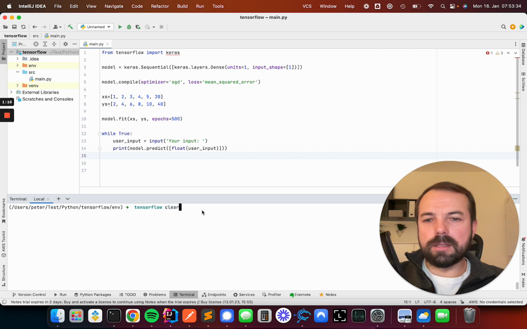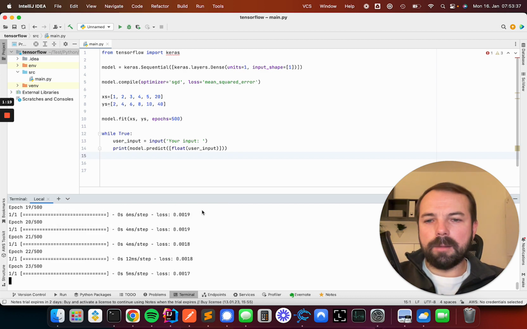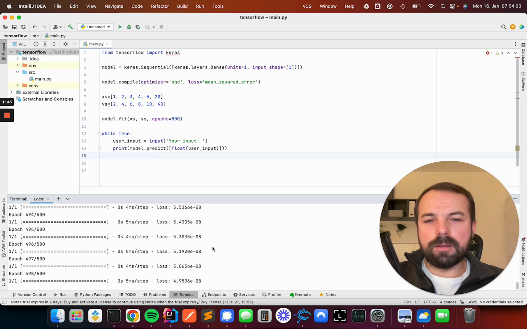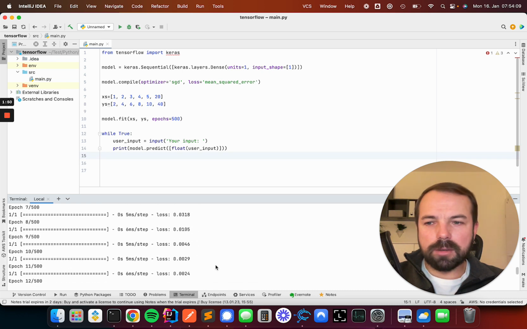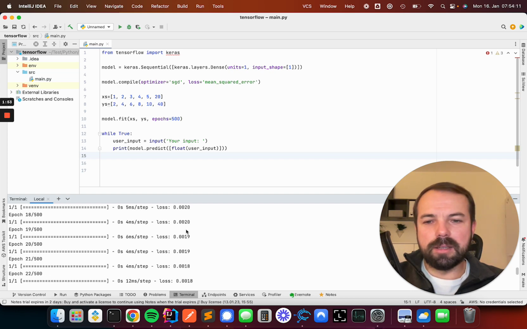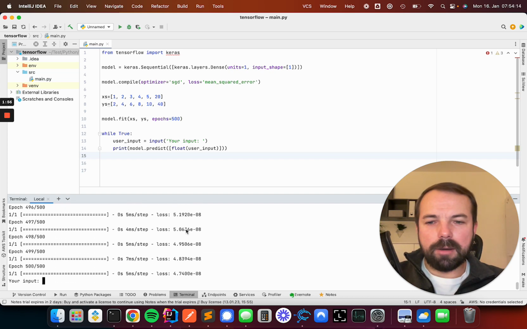Let's run this simple program. Here is the training process. So the model gets trained 500 epochs, and it gets improved over time because there's a network behind it, a deep learning network, where the weights of the network get adjusted over time and it gets better and better. And now we are finished, and you see the loss is getting smaller and smaller over time. So we have 4.74 times 10 to the power of minus 8. And at the beginning, for example, we have 18. So you can clearly see that the number is decreasing. And now we are ready to go.